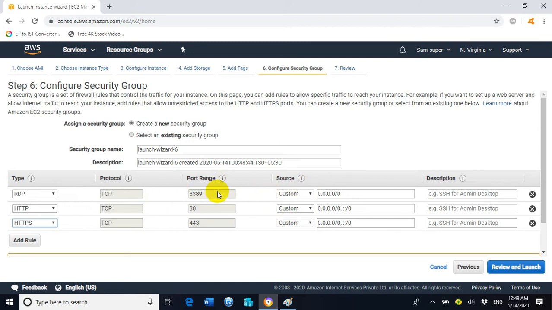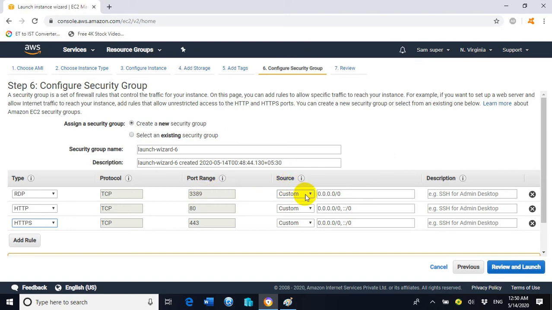So HTTPS we will not utilize, but we just added it because we don't have the digital certificate. HTTPS we can utilize in a situation where we already have a digital certificate applied on our website or web page, but we did not purchase the digital certificate. So that's why we will access the web page or the website for testing purposes through the HTTP protocol.